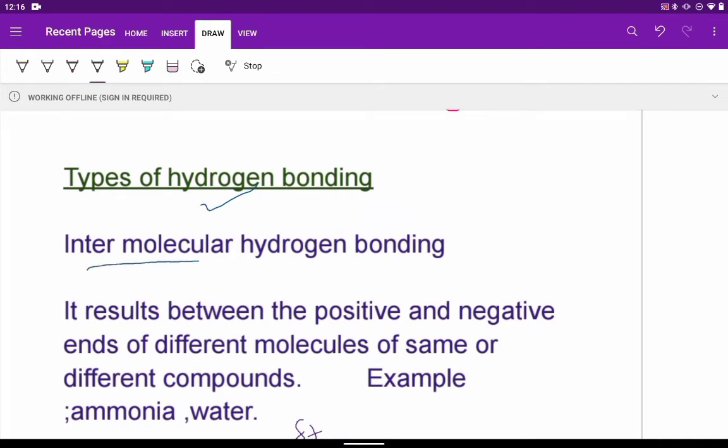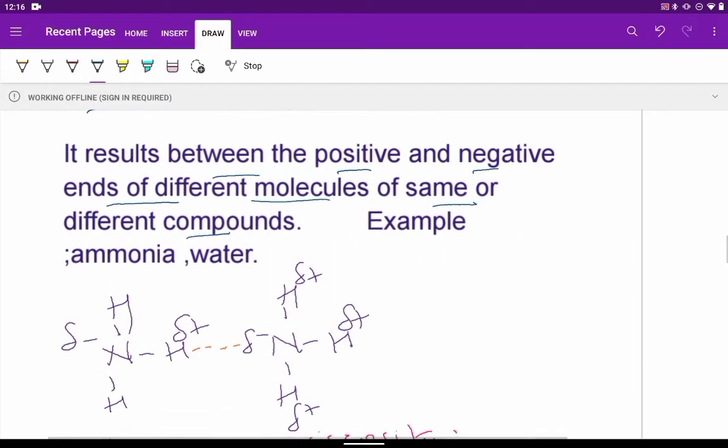One is intermolecular hydrogen bonding, that is between two molecules. It will result between the positive and negative ends of different molecules. The molecules may be of the same or different compounds, as we find in case of ammonia and water. Ammonia is NH3, one nitrogen atom linked to 3 hydrogen atoms. Here also nitrogen is having a delta minus charge. Hydrogen will have a delta plus charge. It is same in all the molecules.